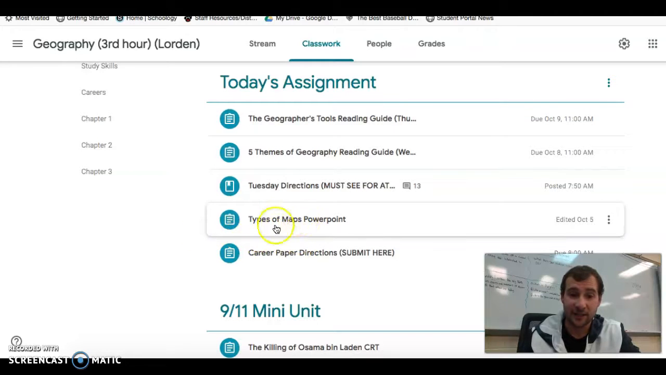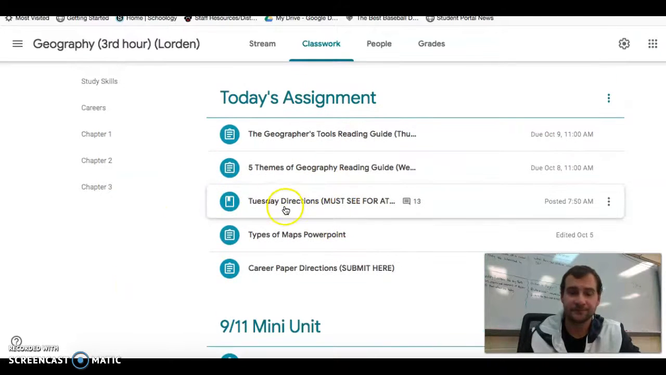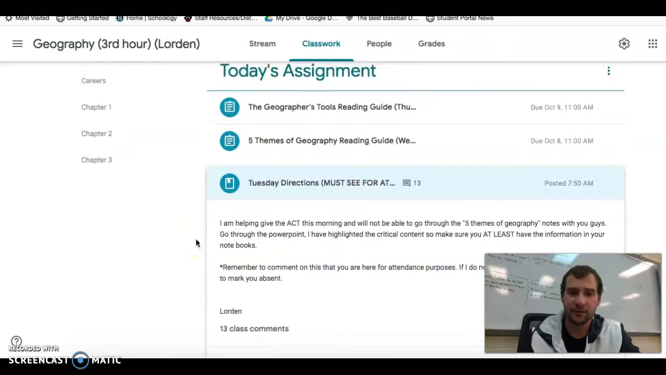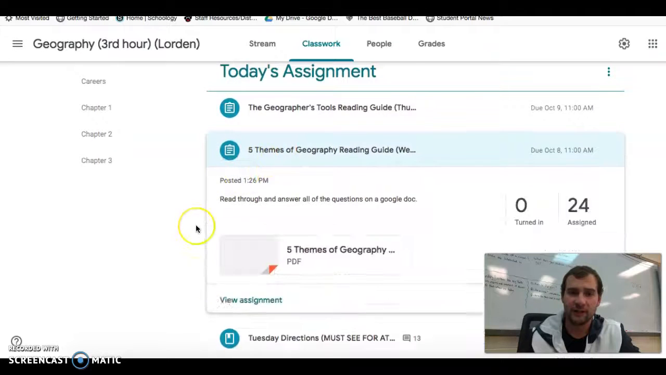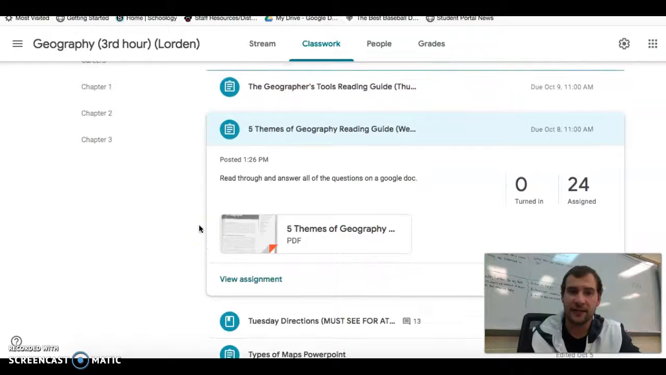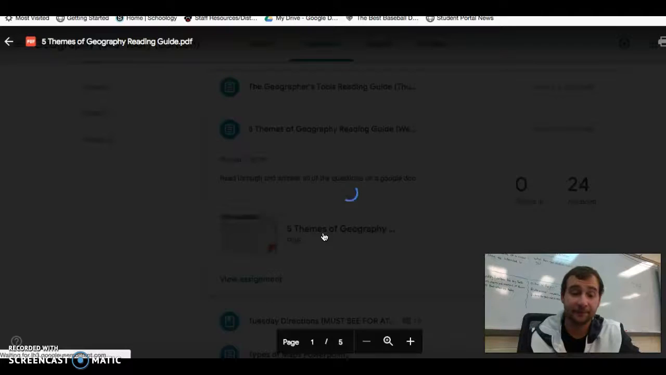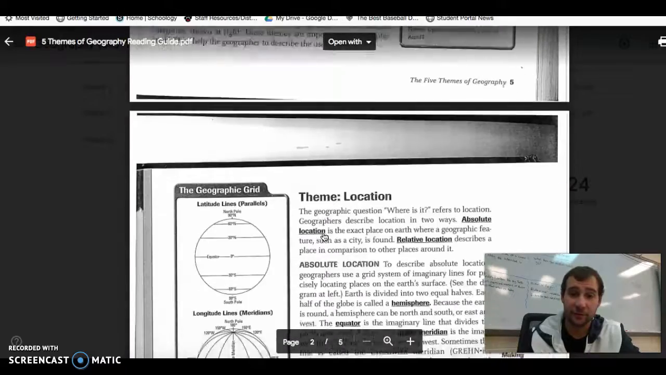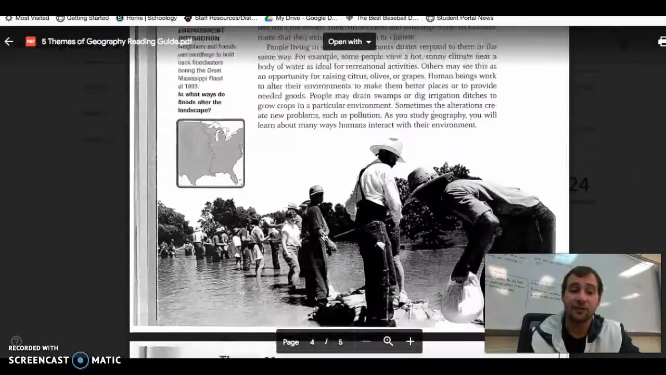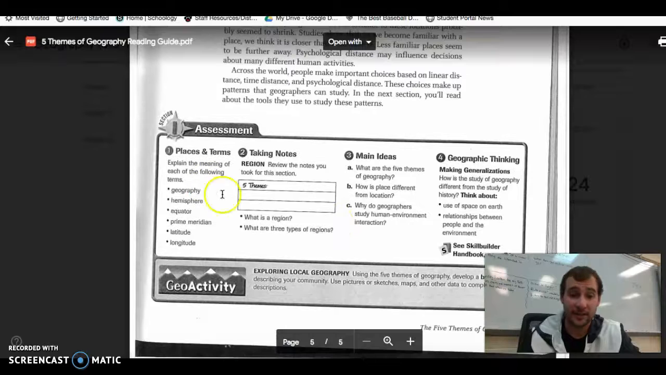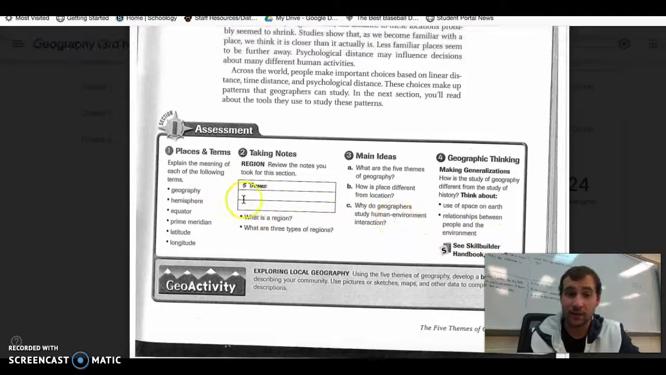Yesterday you guys looked at the 5 themes of geography notes right here. But today what we're going to do is go through the 5 themes of geography reading guide. So again, just read through it, guys. Click on it, read through it, and then at the end, answer these questions on a Google Doc, and then just turn them in.